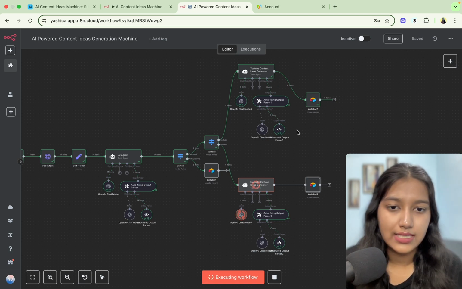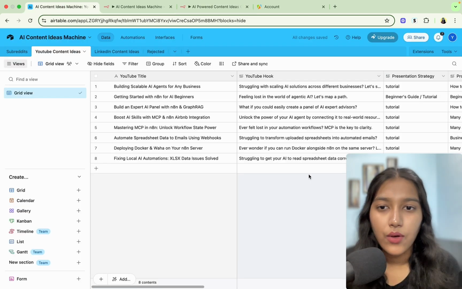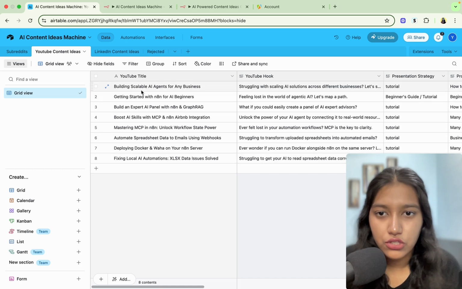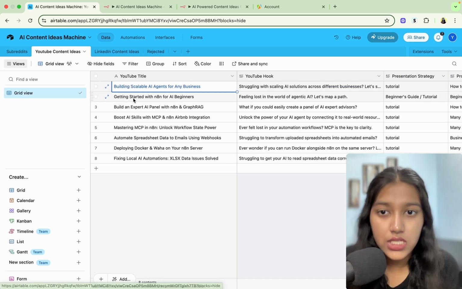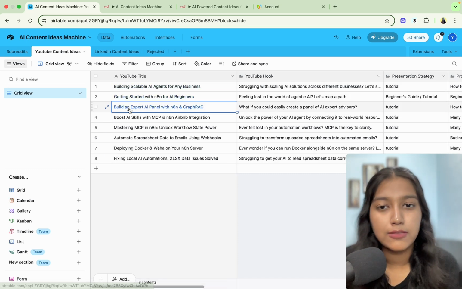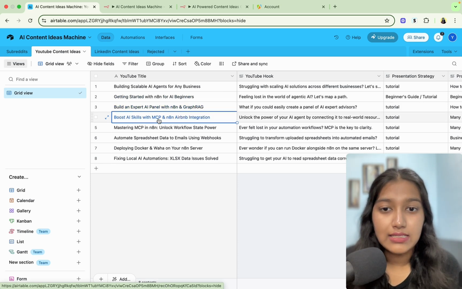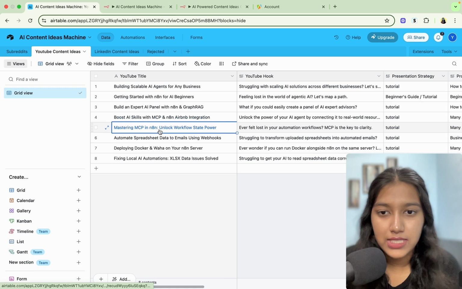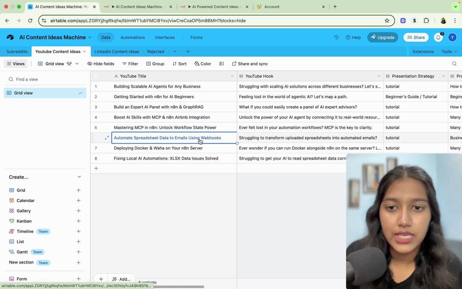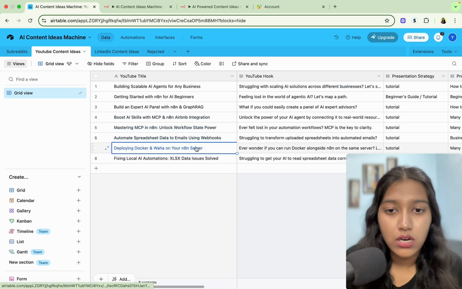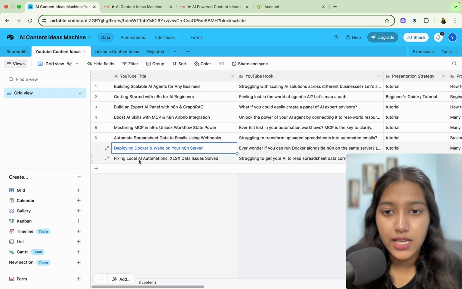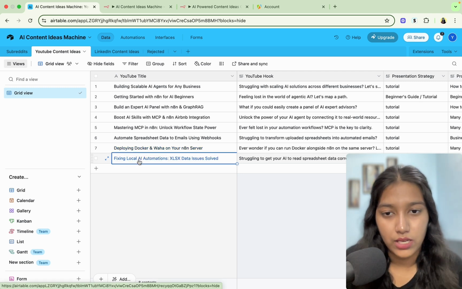Okay, so YouTube is done. We're just waiting for LinkedIn. Okay, so we've got 8 ideas for YouTube. So building scalable AI agents, getting started with N8N, expert AI panel with N8N graph rag, boost AI skills with MCP, mastering MCP, automate spreadsheet data to emails, deploying Docker and Vaha on N8N, fixing local AI automations.